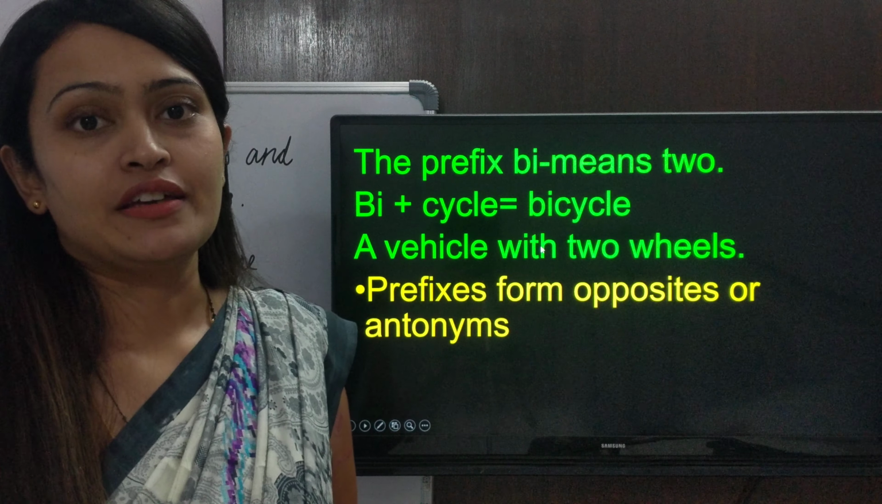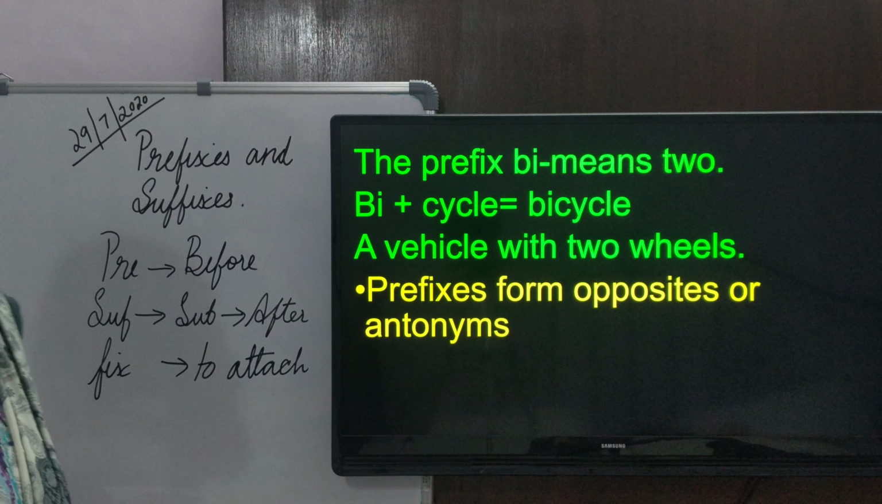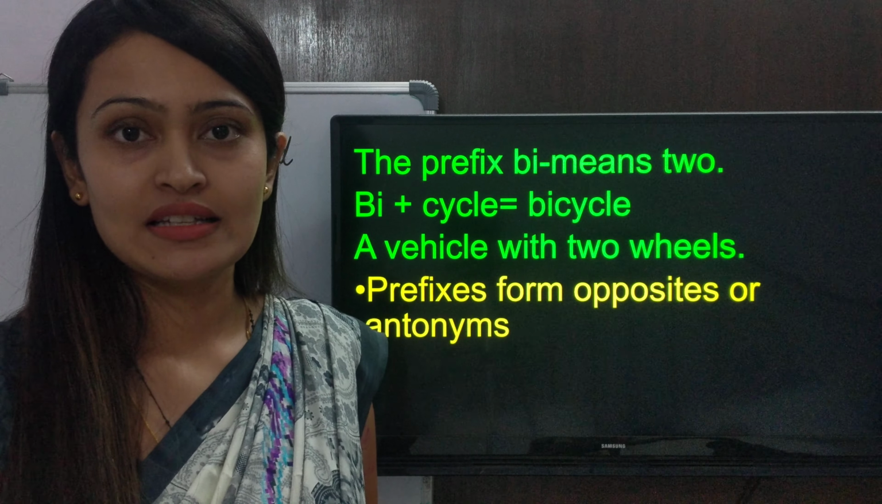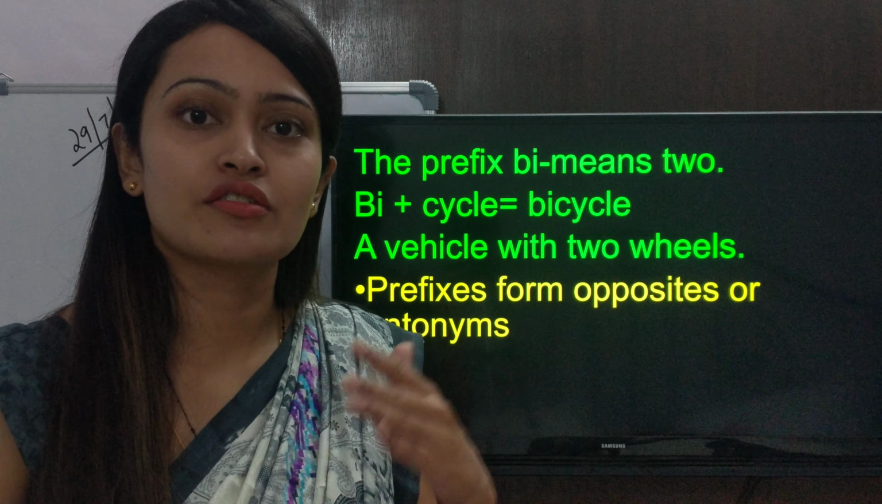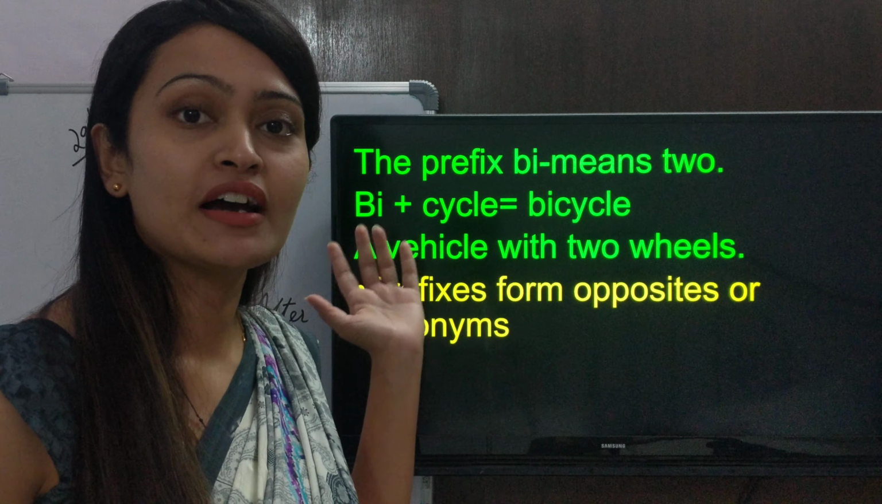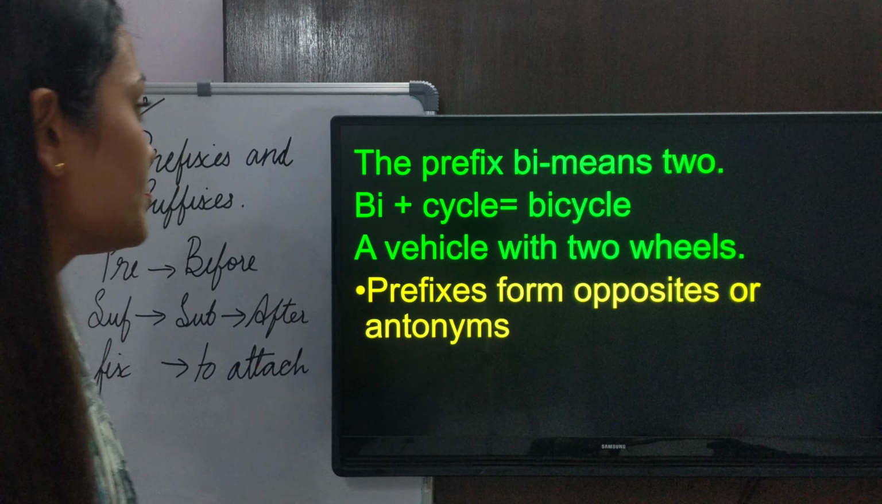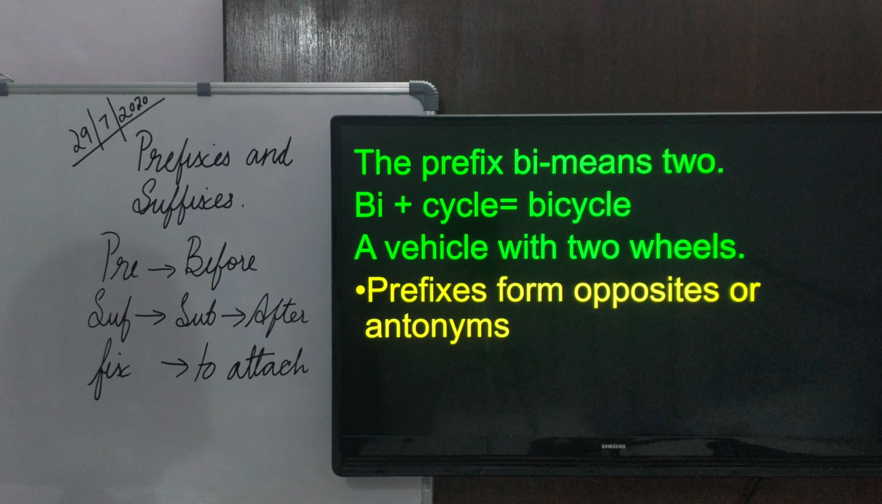The prefix bi. Now bi usually means two. Bi attached to the word cycle. Now what is a cycle? Cycle is something which goes round, which is using wheels. Okay, so by the word bicycle we come to know that it is a vehicle with two wheels.